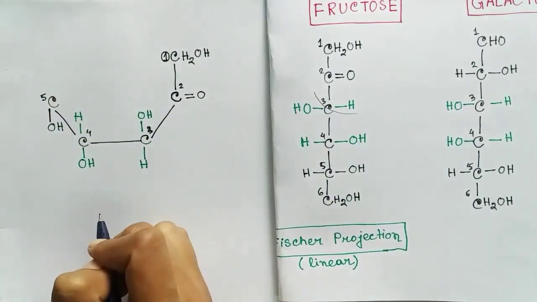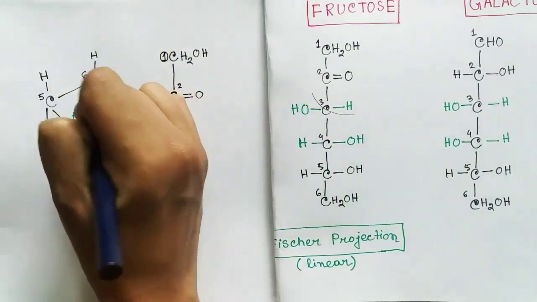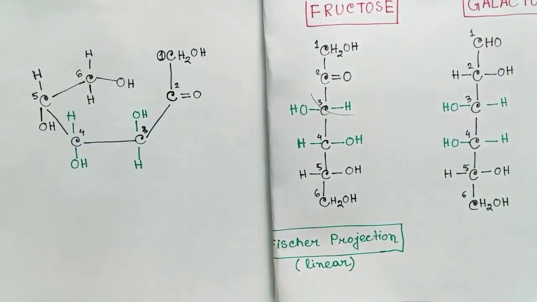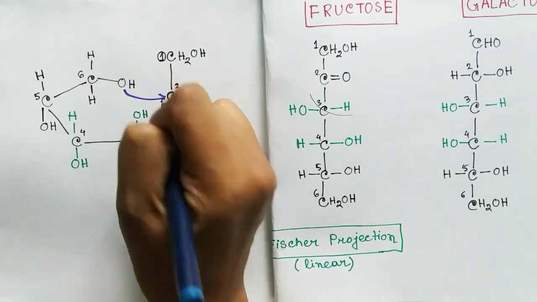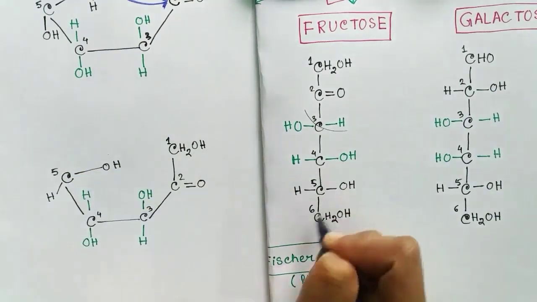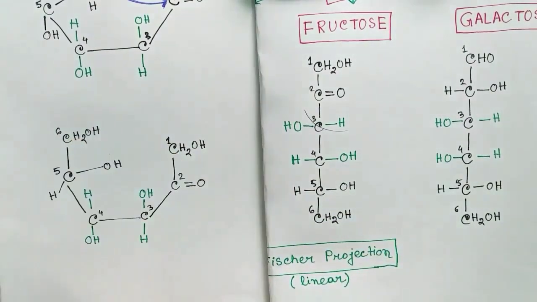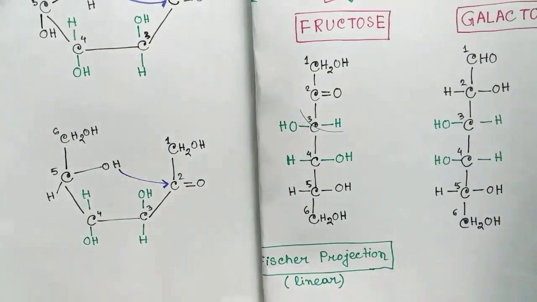In case of fructose, it can happen in two ways. The second carbon, the ketone carbon, can react with the hydroxyl group of the sixth carbon, or it can react with the hydroxyl group of the fifth carbon. Both the cyclic forms are stable in fructose.